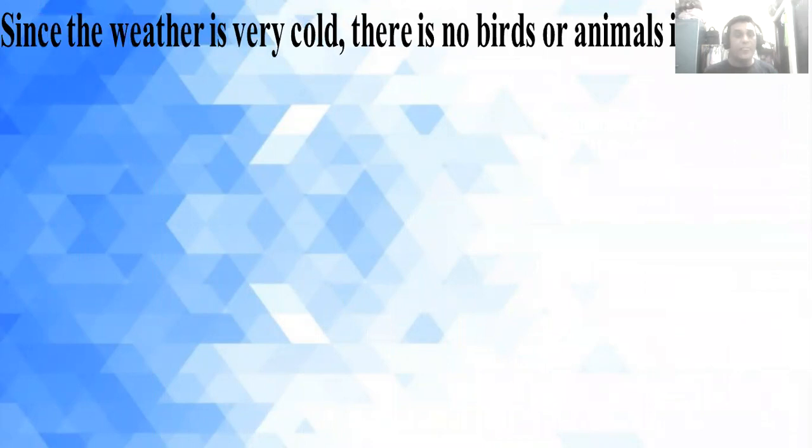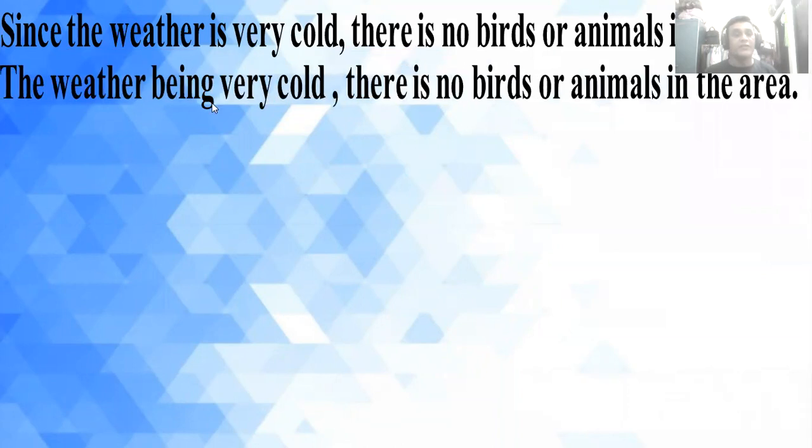This is an example for you. Now watch this on the screen. Since the weather is very cold, there are no birds or animals in the area. So, the weather being very cold, there are no birds or animals in the area.